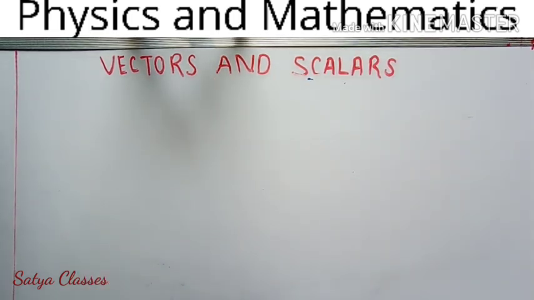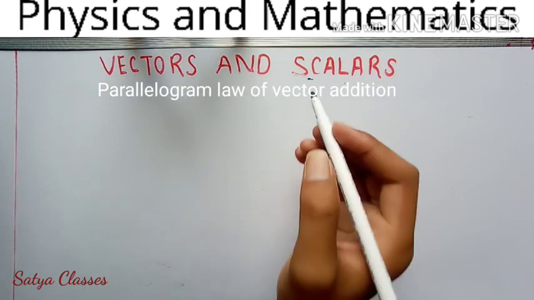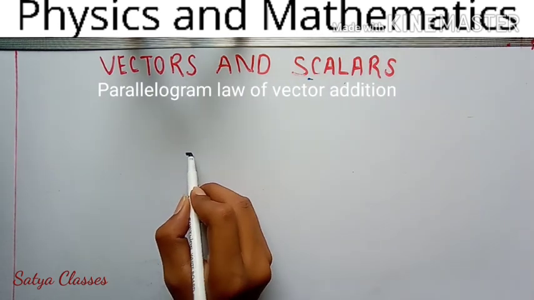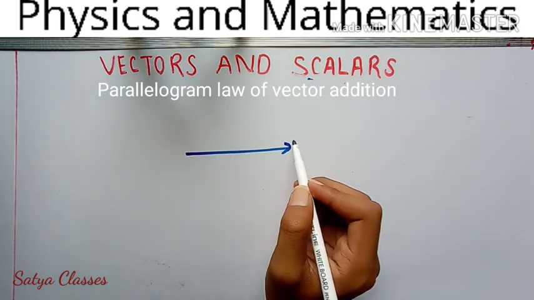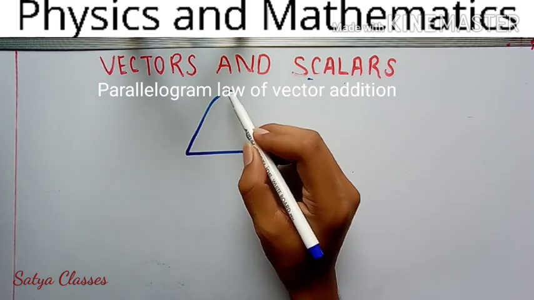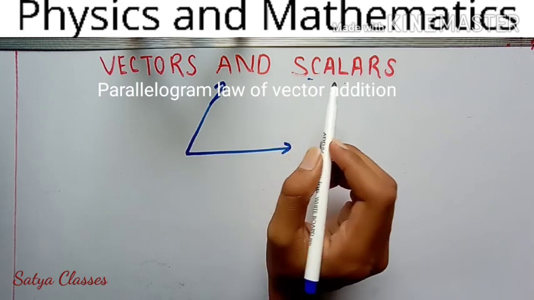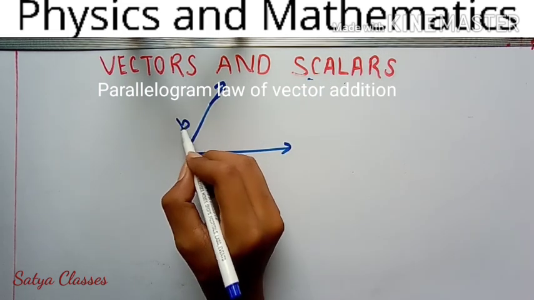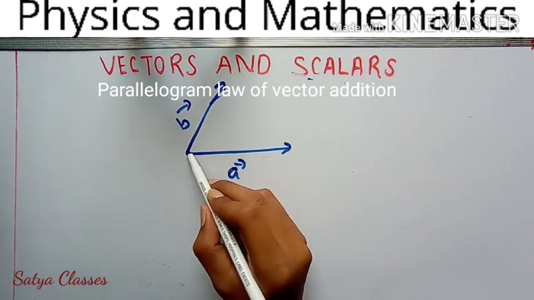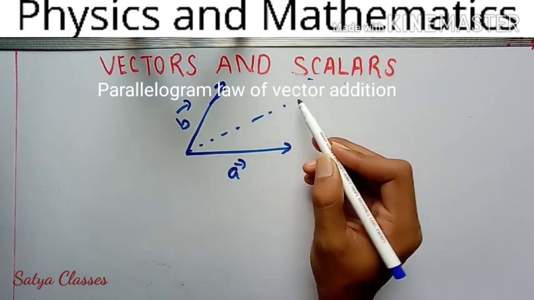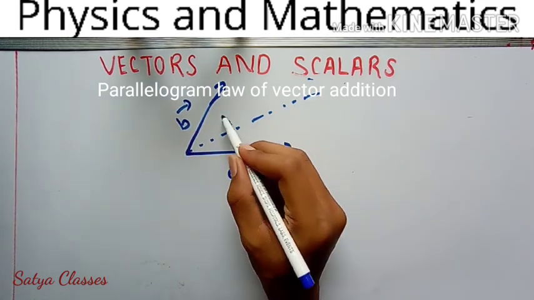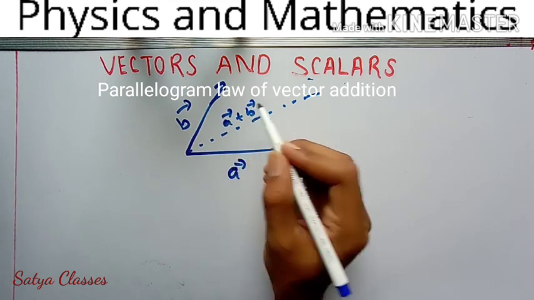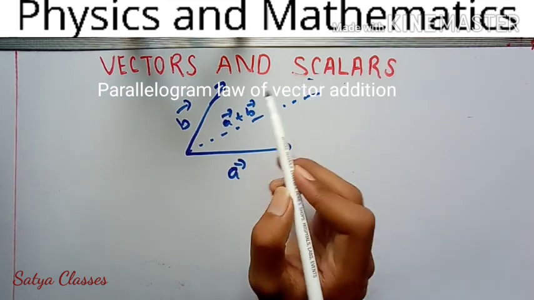So I am taking the parallelogram law of vector addition. The law says that when two vectors are represented as adjacent sides of a parallelogram, then its resultant is given by the diagonal of the parallelogram. Understand? This is the law.